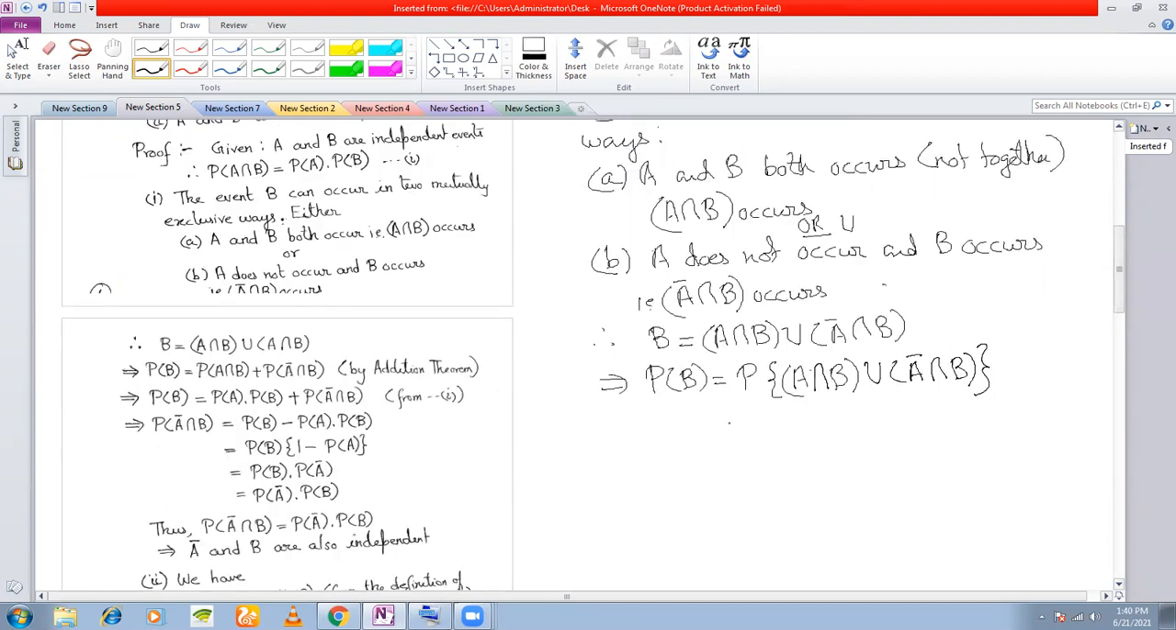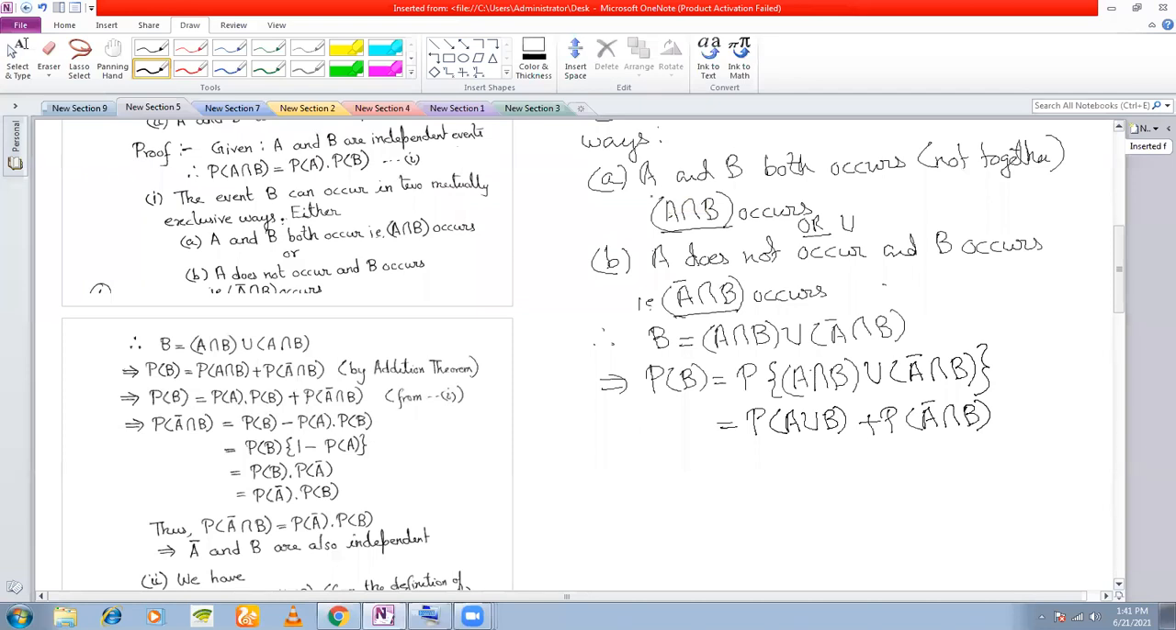Now, what happens if these two are mutually exclusive? You can add up the individual probabilities, right? P of A intersection B plus P of A bar intersection B, isn't it? If you remember, you can add up the probabilities if they are mutually exclusive. So this event and this event are mutually exclusive. You understood what I did? Yes.